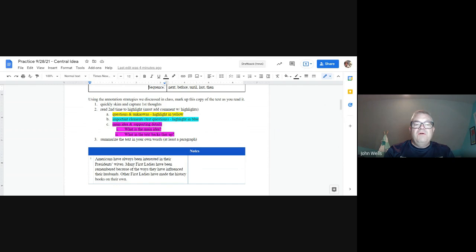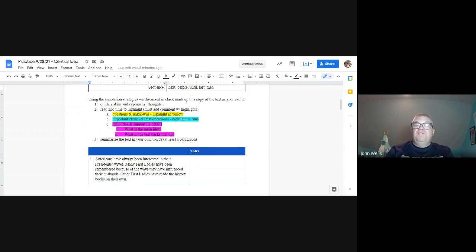Highlight in the yellow. So you want to go back through and reread it. And then in yellow, the things that you don't get, things that you don't understand. For instance, why are they called first ladies? Right? And so those kinds of things that you don't understand or that you question or you just want more information on, you would highlight in that yellow.